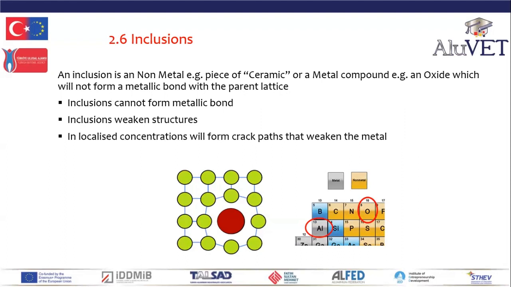It's so important that you understand that inclusions cannot form a metallic bond, so they weaken metal lattices. And because inclusions tend to be brittle and tend to form localized concentrations, they can cause cracking and lead to failure of the metal.